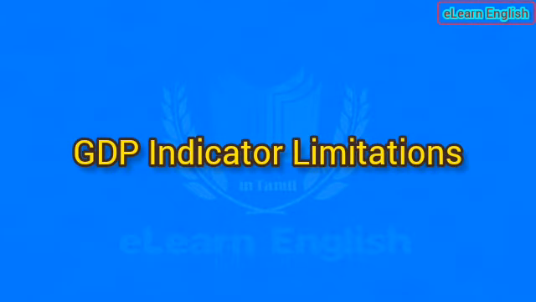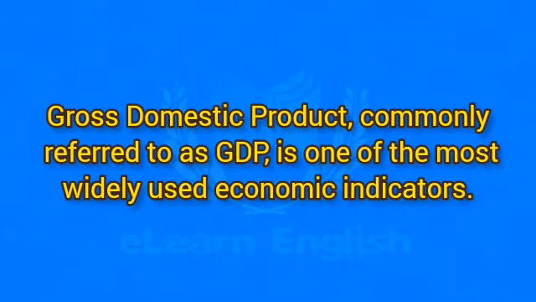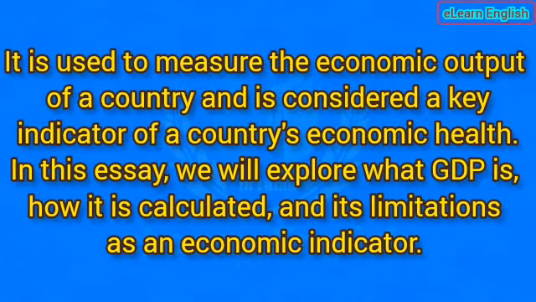GDP, indicator limitations. Gross domestic product, commonly referred to as GDP, is one of the most widely used economic indicators. It is used to measure the economic output of a country and is considered a key indicator of a country's economic health. In this essay, we will explore what GDP is, how it is calculated, and its limitations as an economic indicator.